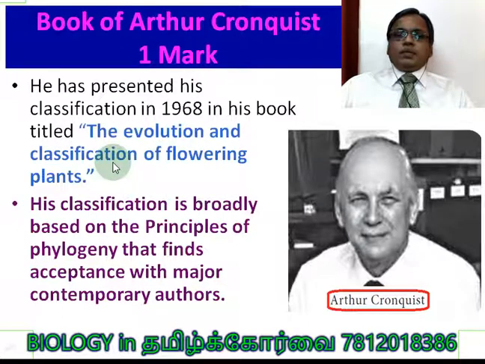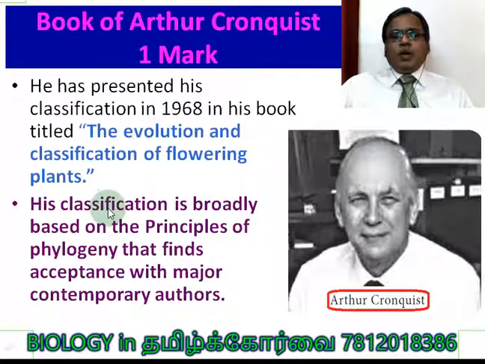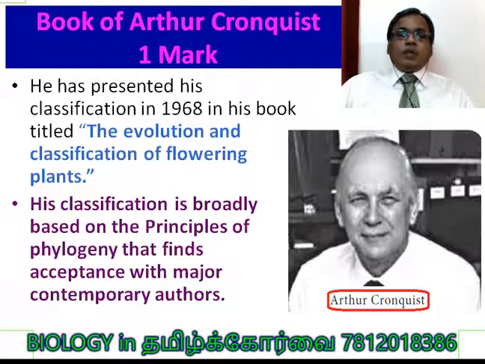One more question: write the name of the publication or book published by Arthur Cronquist. His classification is broadly based on the principles of phylogeny. You know very well what phylogeny is. It finds acceptance with major contemporary authors. That is very important. Contemporary authors should accept a scientist's work, then only it is acceptable to the entire world.